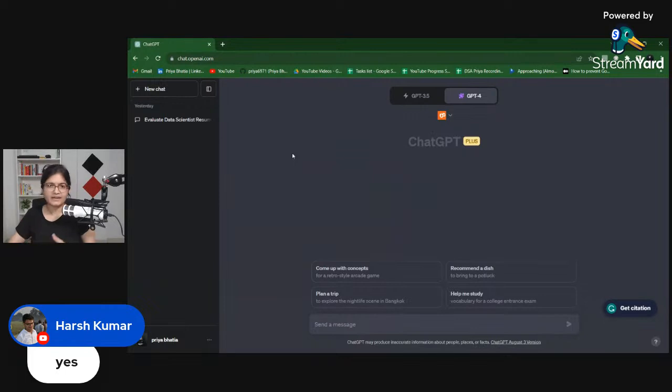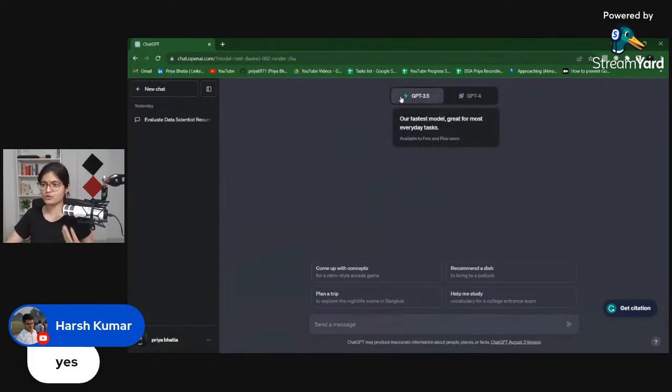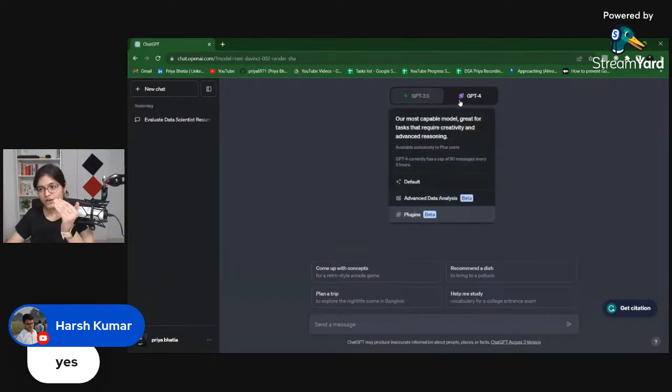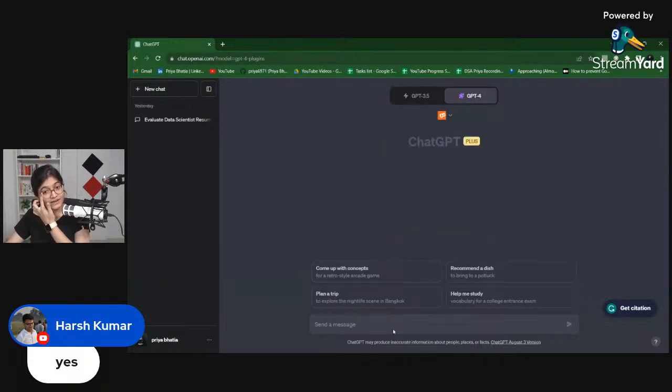Whether you have the subscription or not doesn't matter, you always have this screen for sending a message. When you don't have a subscription, you just have GPT-3.5 available. If you buy the subscription, you have GPT-4 as well to access. Now here you can see the screen for sending a message. Whenever you send a message in ChatGPT, this is what I'm calling a prompt, or what people call a prompt.